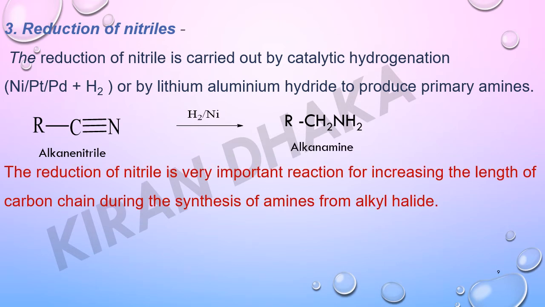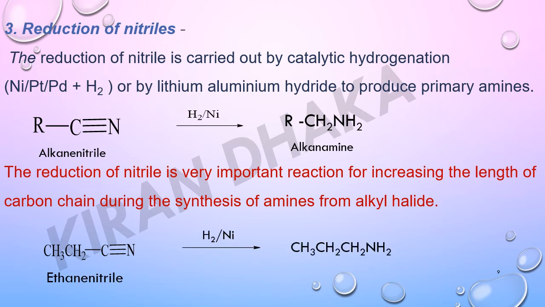The reduction of nitrile is a very important reaction for increasing the length of carbon chain during the synthesis of amines from alkyl halide. For example, CH3CH2C≡N reacts with H2 nickel and gives CH3CH2CH2NH2.